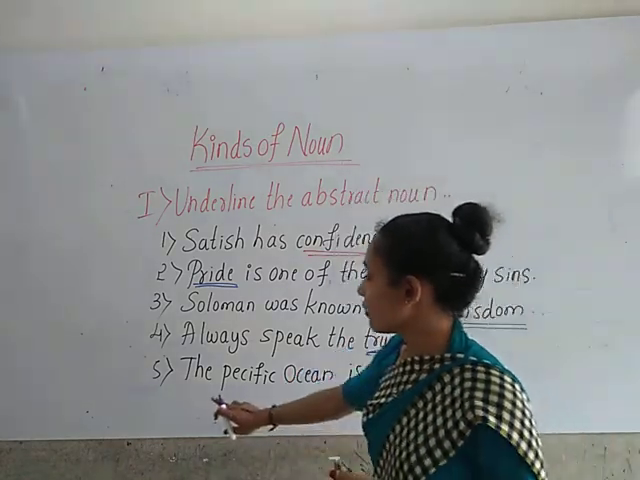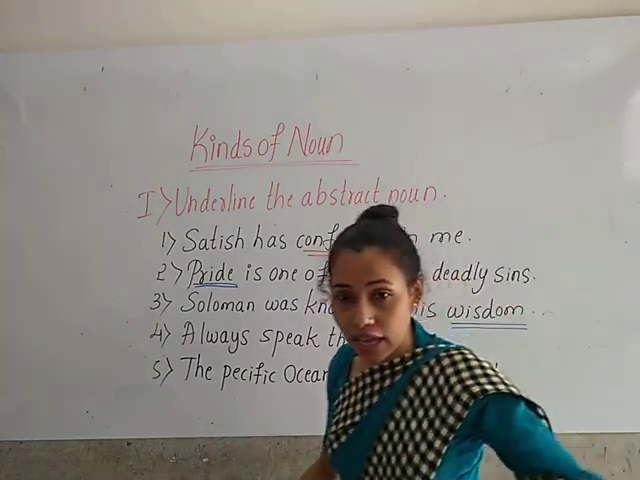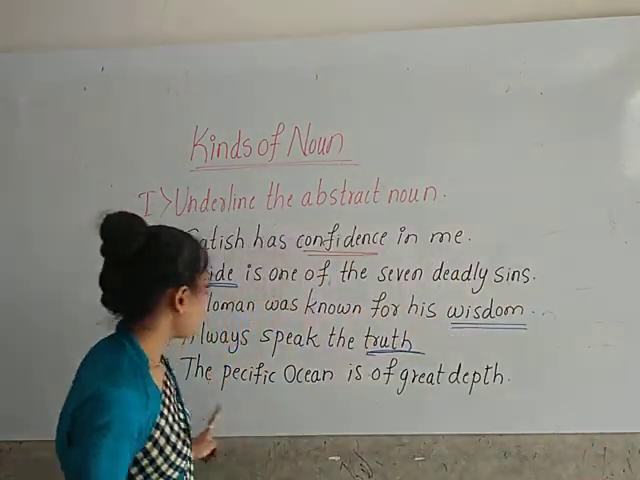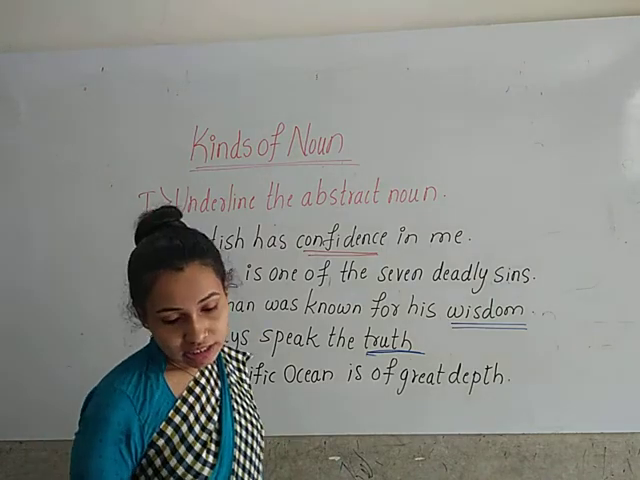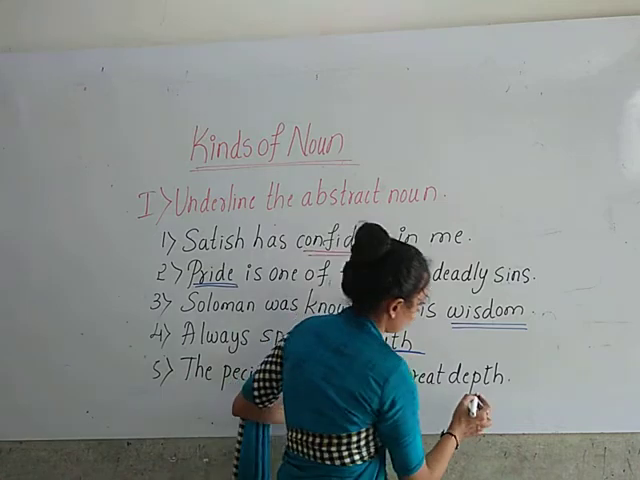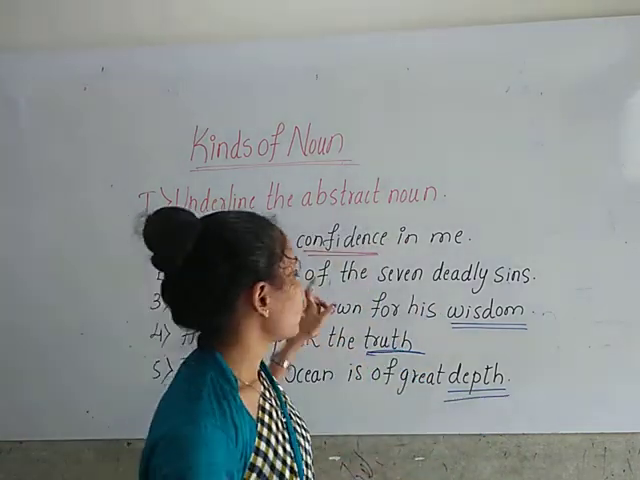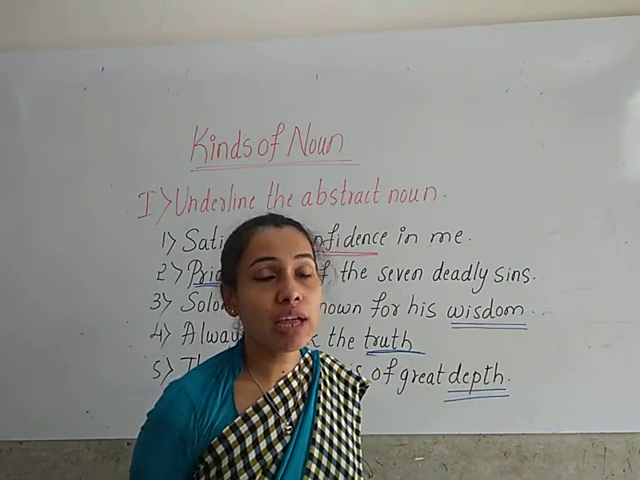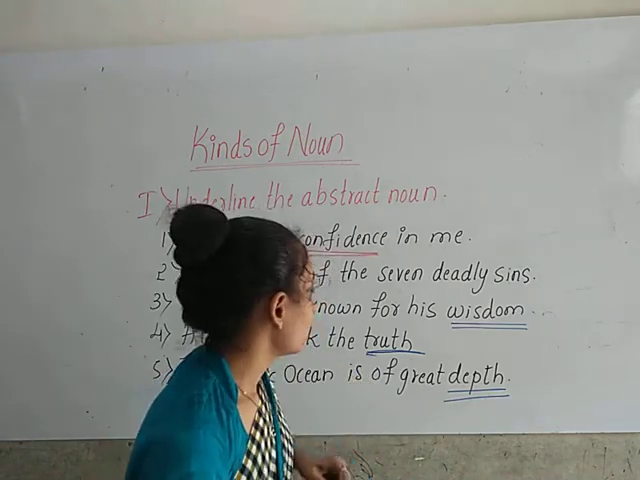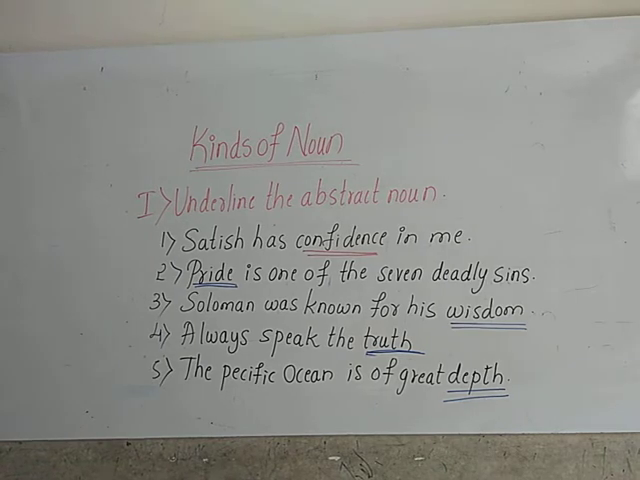Okay. Now look at the fifth one. The Pacific Ocean is of great depth. So here depth is the abstract noun. Children, name of the quality. So here depth is the abstract noun which cannot be touched or seen, which can only be felt.